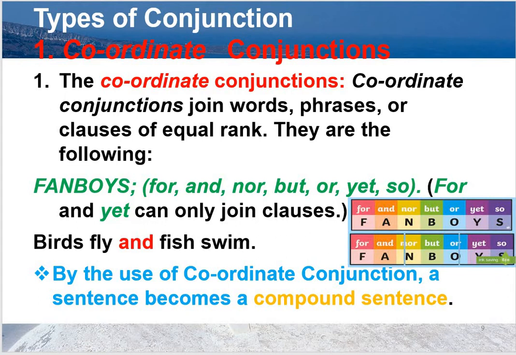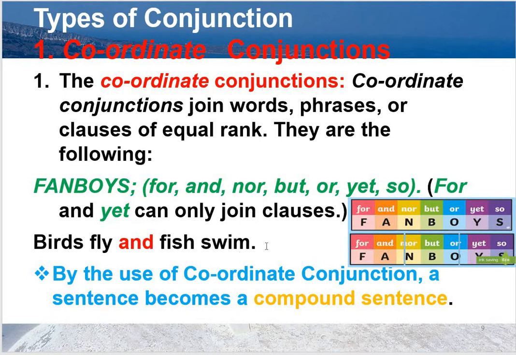Birds fly and fish swim. This is a coordinate conjunction. And is coordinate conjunction, and birds fly is one sentence, and fish swim is another sentence, and has joined both of them.